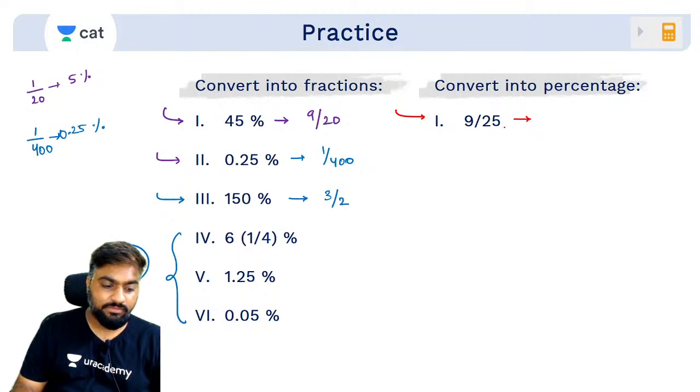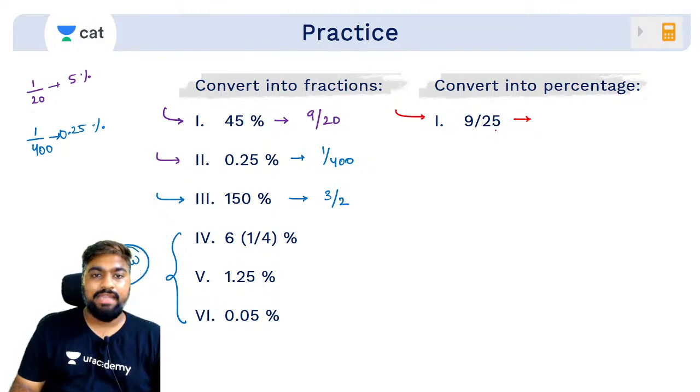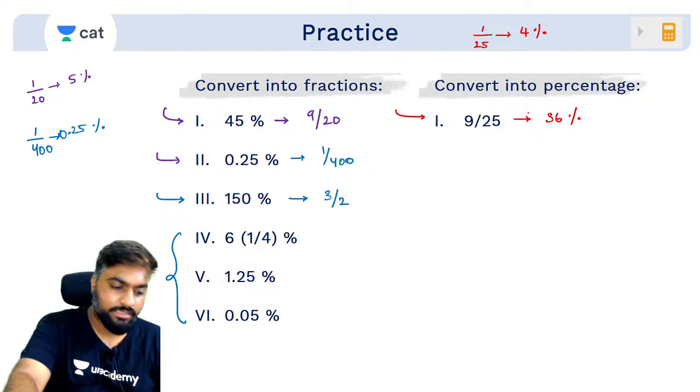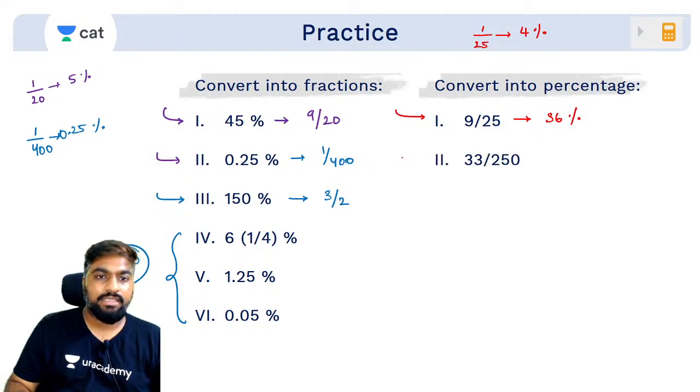175. 36. Very good. 9/25. I know 1/25 is 4%. So 9/25 will be 4 into 9, 36%. Very good. Try this. 33/250 in terms of percentage. क्या होगा?